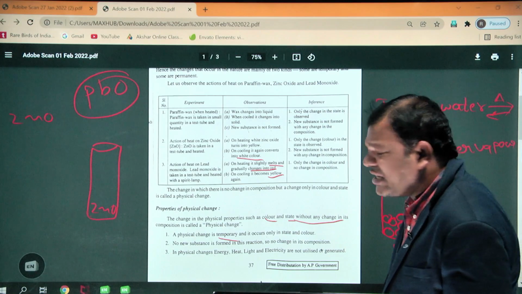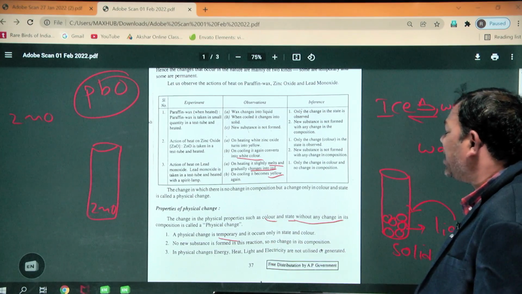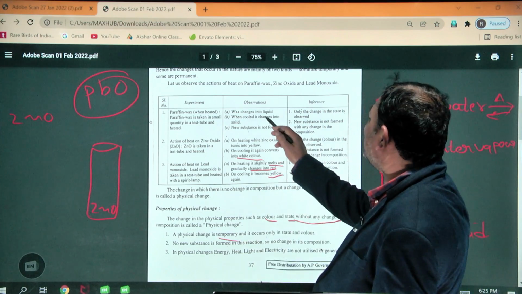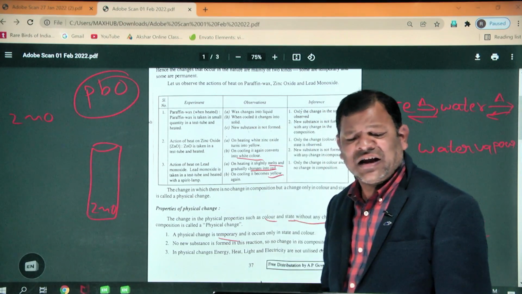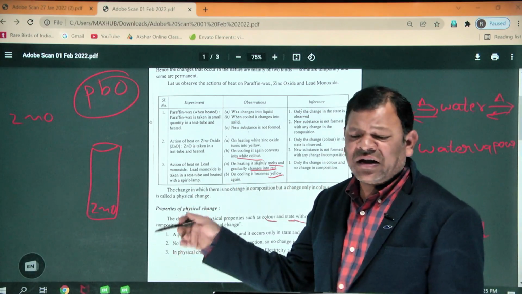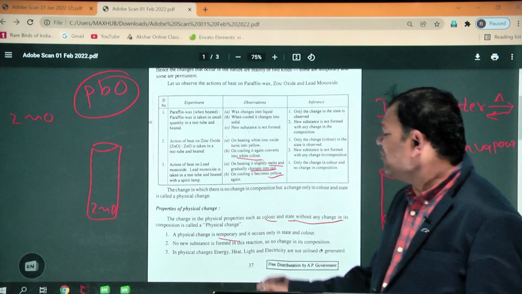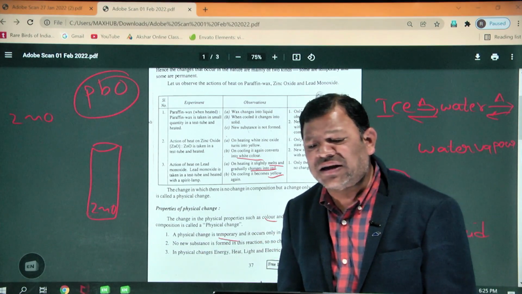A physical change is a temporary change and it occurs only in state and color. For example, solid changes into liquid, liquid changes into gas, and on cooling, gas changes back into liquid.